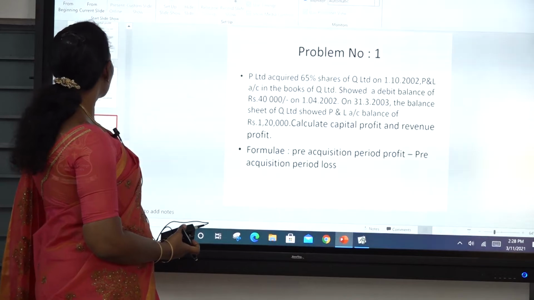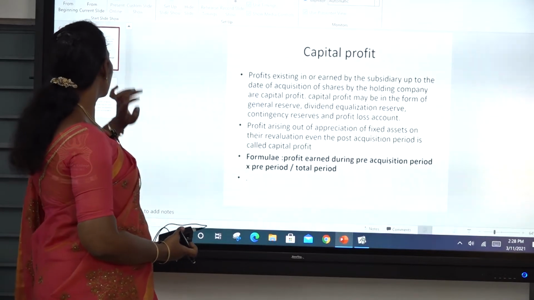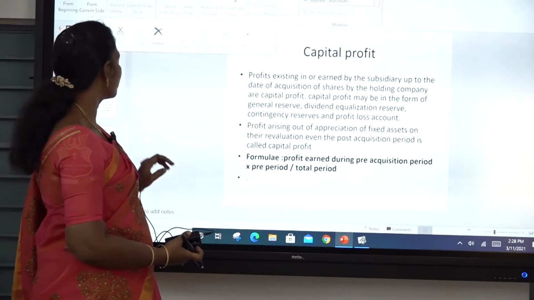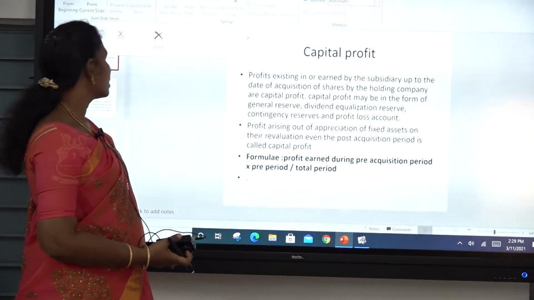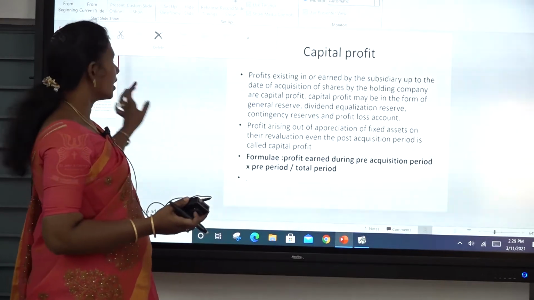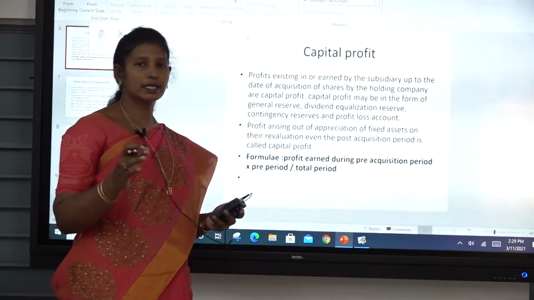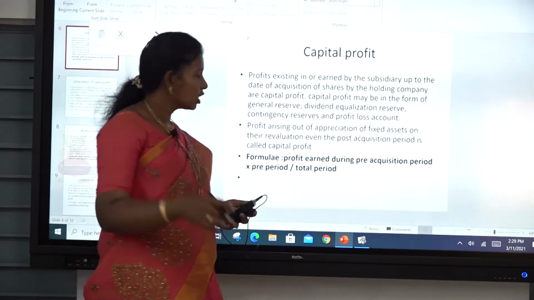What is the formula for the capital profit? Profit earned during the pre-acquisition period into pre-period divided by total period. The total period is 6 months divided by 12 months.